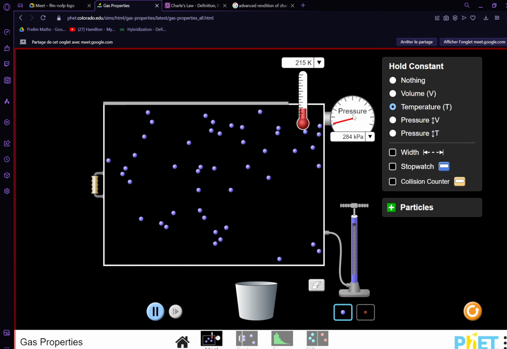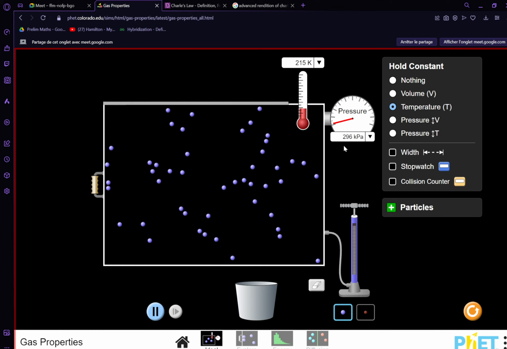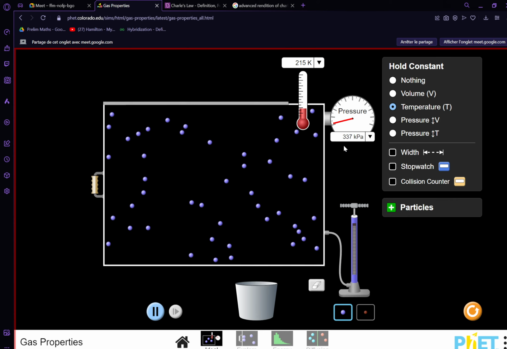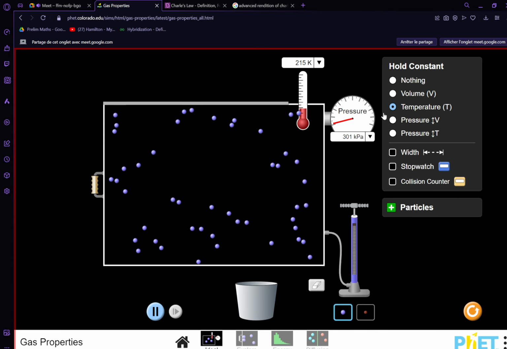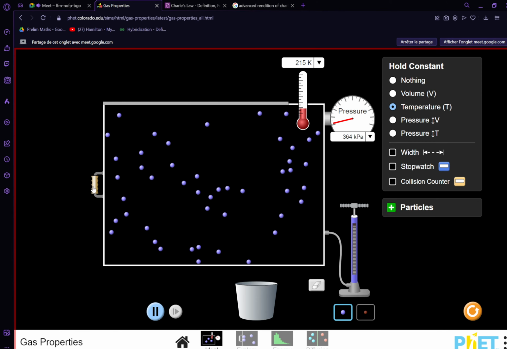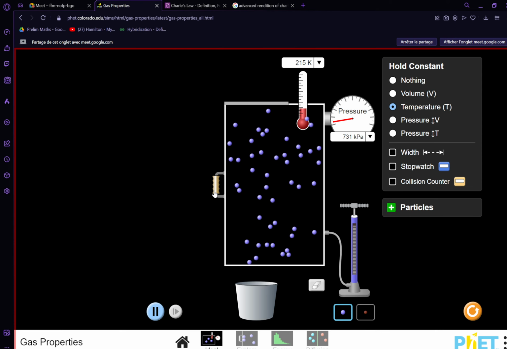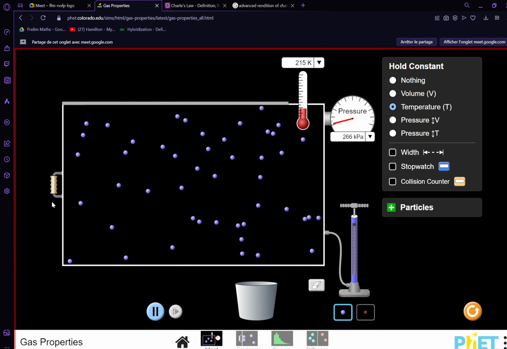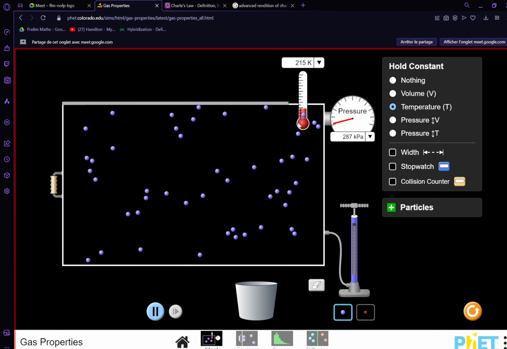So what was Boyle's law again? Just remind me, what is kept constant? Temperature. So temperature is kept constant here, and what we're saying is that the volume is inversely proportional. If we decrease the volume, then pressure increases. If we increase the volume, then pressure decreases. So this is Boyle's law.